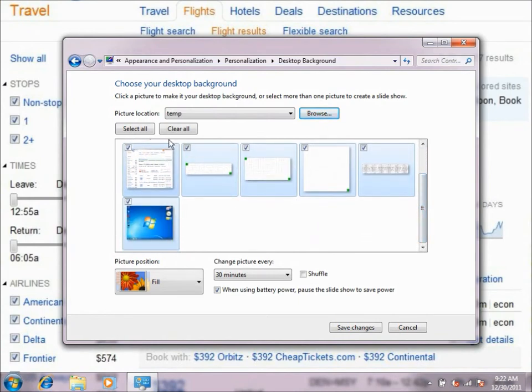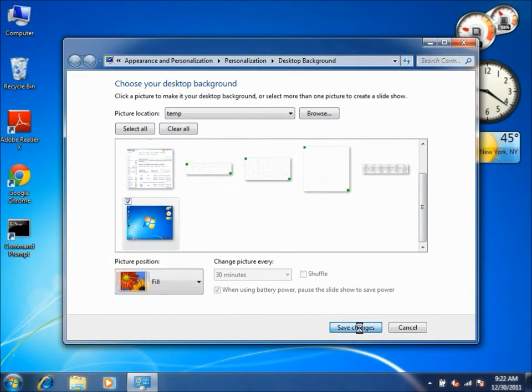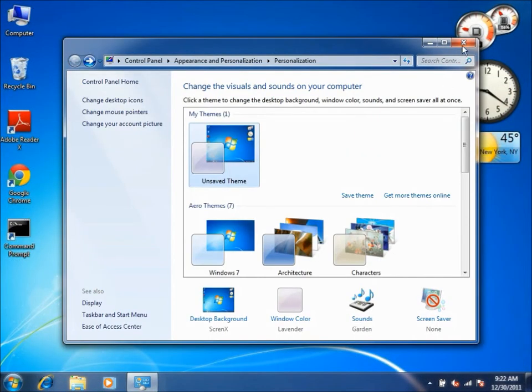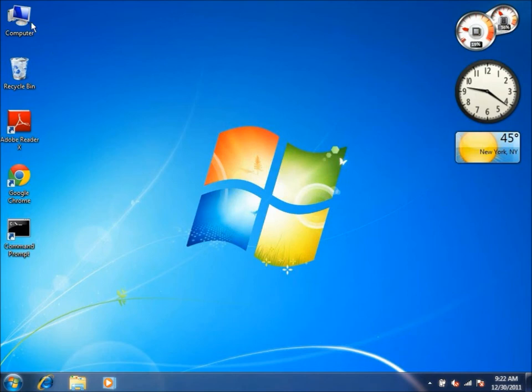So clear all and select only the background that you just saved. Now exit out of that window and all your icons will be useless. You can click on anything and it will only frustrate your poor victim.